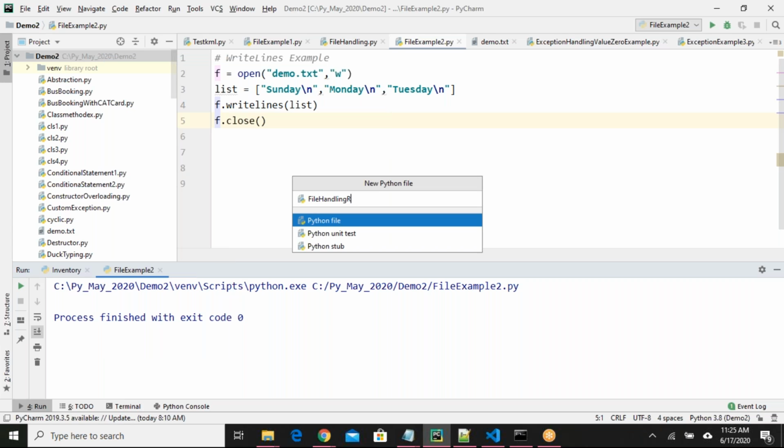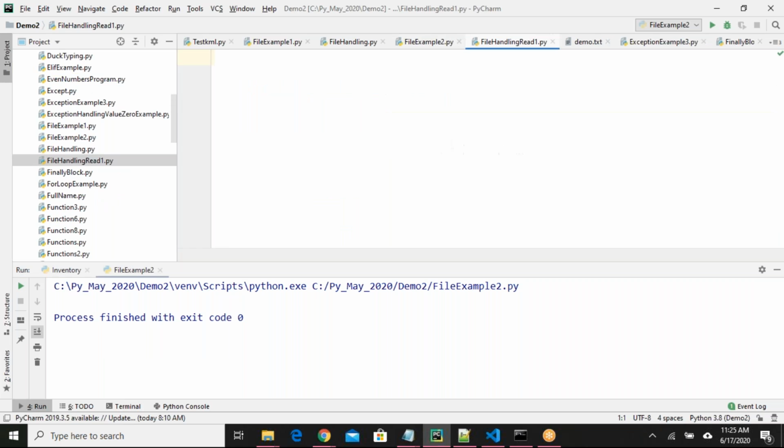File handling read1. Now tell me how to read a program file. Okay. We know most of the things. We have to create one file object. We have to give the file name. We have to give mode. To write the content to the file, we have to give mode as write, W. Right. To read, we have to give the read, R. That's it. As simple as that.